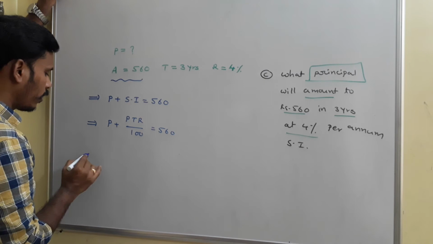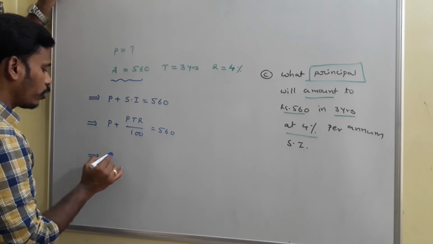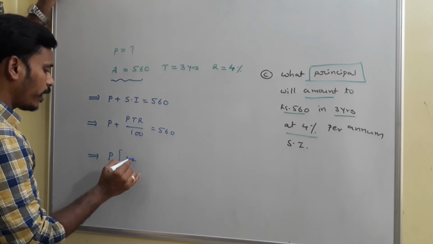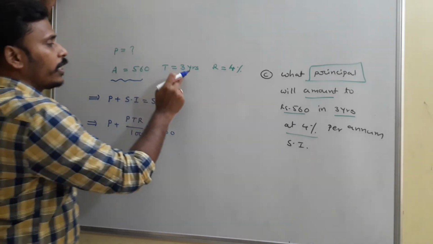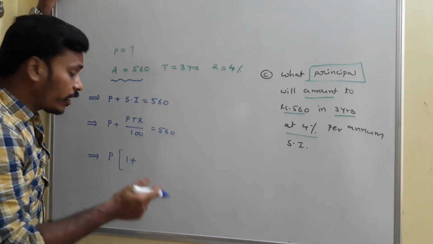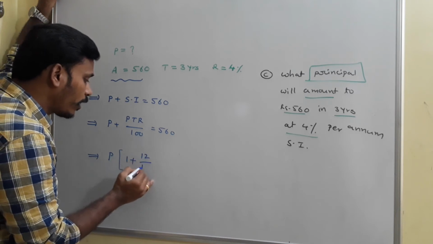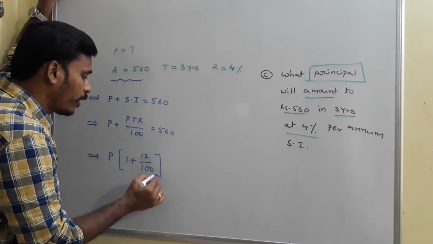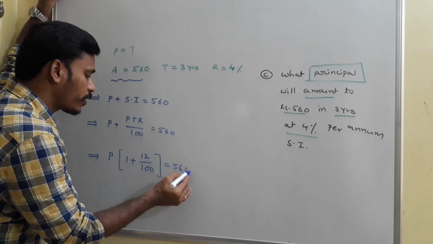We need to calculate the principal, so take P common. 1 plus TR, where T is 3 and R is 4. TR is 3 into 4, which is 12. So P into (1 plus 12 by 100) is equal to 560.